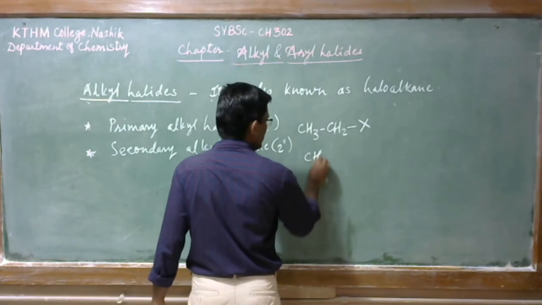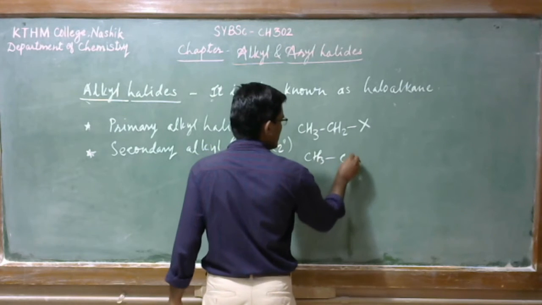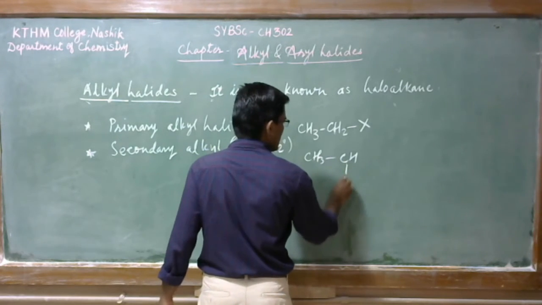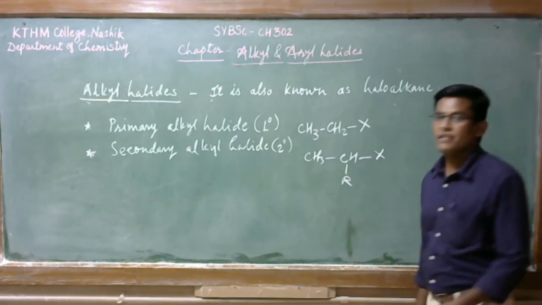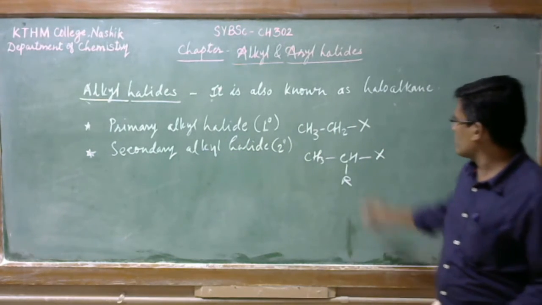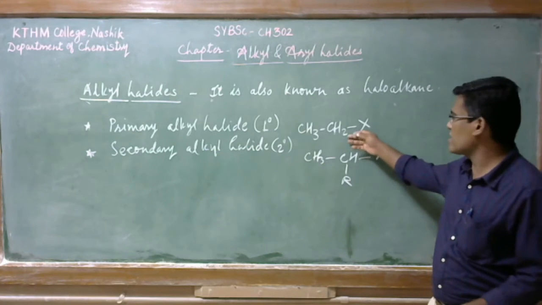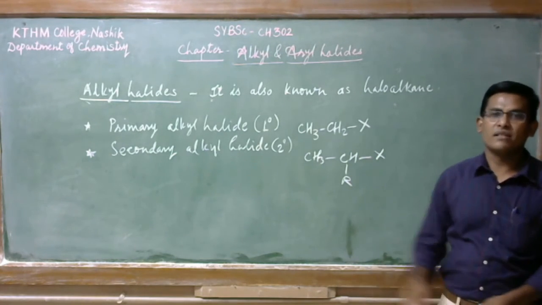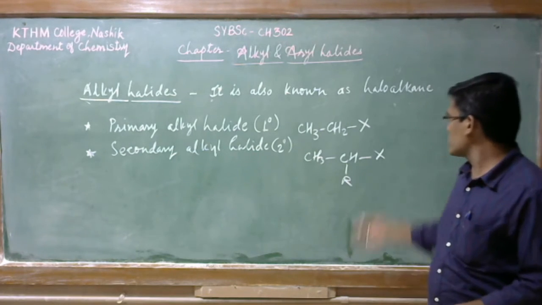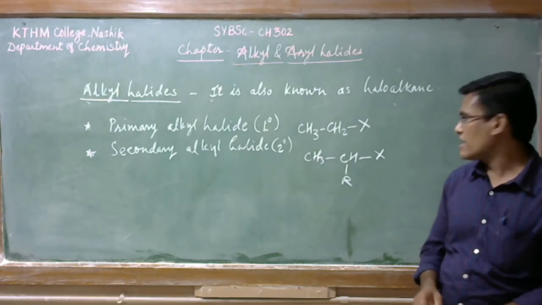So we could have CH, R and X. This is the secondary alkyl halide. It is just the replacement of one hydrogen atom by an alkyl or any other substituent. So this is the secondary alkyl halide.